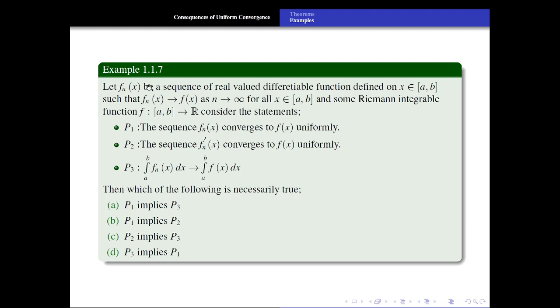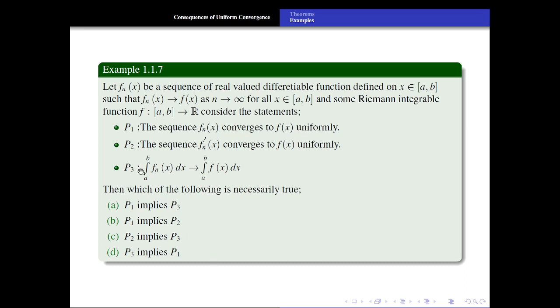Next example, this totally depends on the theory. Fn of x is a sequence of real valued differentiable functions defined on the closed interval AB, such that Fn of x converges to f of x, and f is some Riemann integrable function. The first statement P1 is that the sequence fn of x converges to f of x uniformly. P2: the sequence fn dash of x converges to f dash of x uniformly. Third option P3: integral a to b fn of x dx converges to integral a to b f of x dx. Then which of the following is necessarily true?